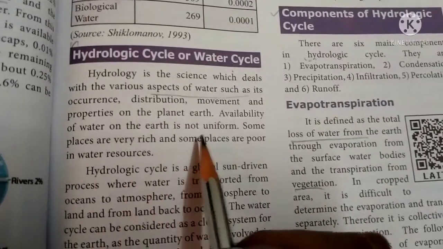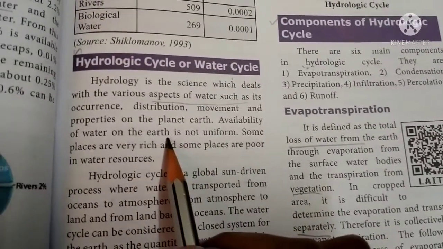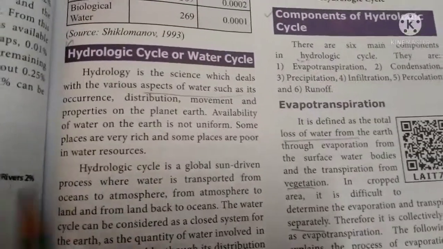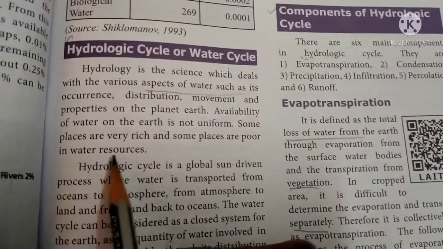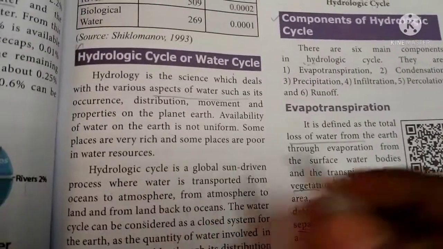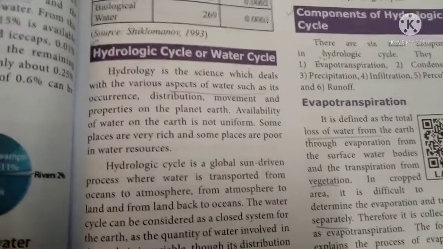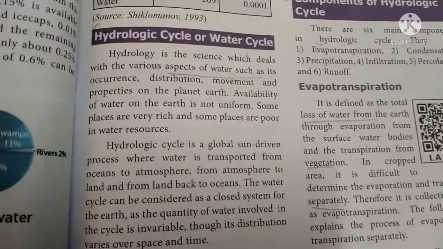Availability of water on the earth is not uniform. Some places are very rich and some places are very poor in water resources. We can get a lot of water in some particular places, and less water in a few places.